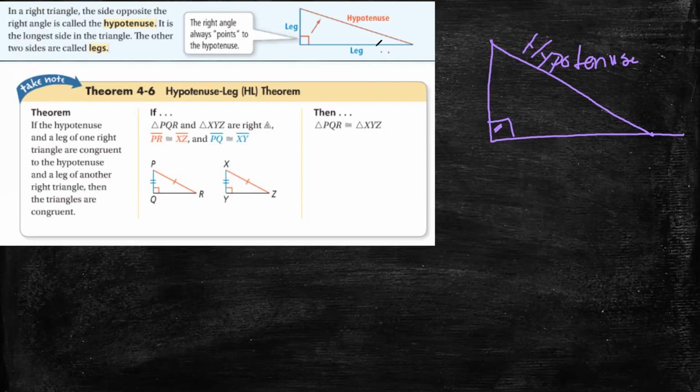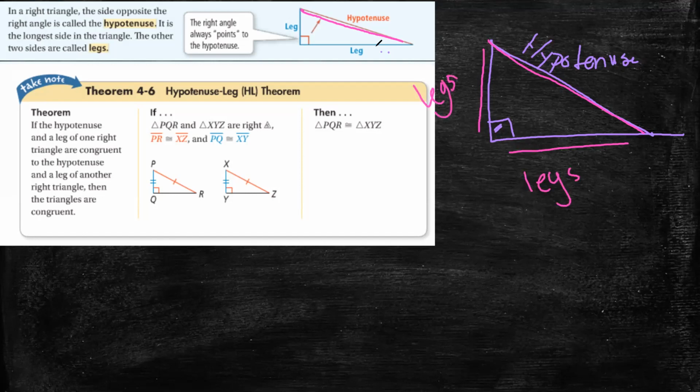Look at this one here. This is the hypotenuse. It is the longest side in the triangle. Look at this one here also. It is the longest side in the triangle. So the hypotenuse is the longest side and it is opposite to the right angle. The other two sides, this one and this one, we name legs.